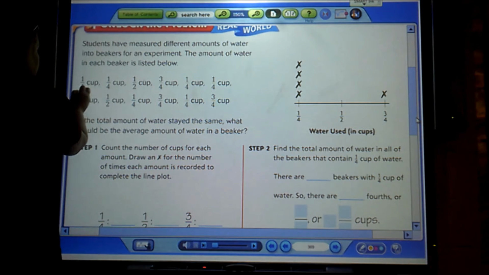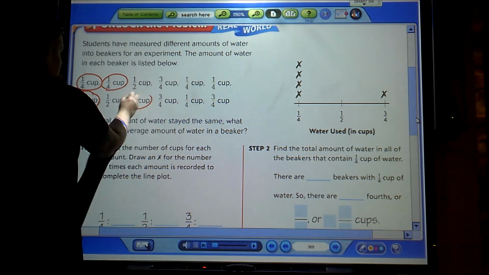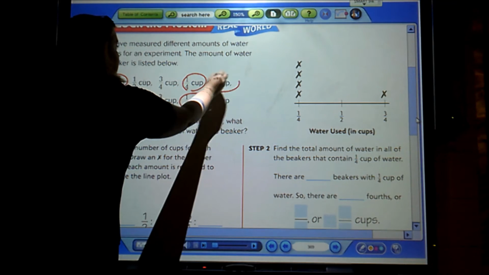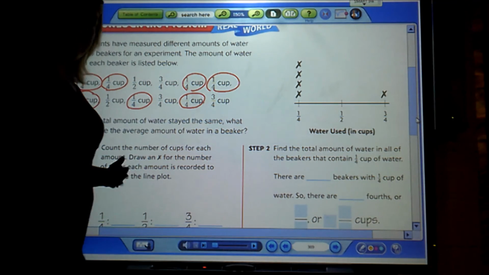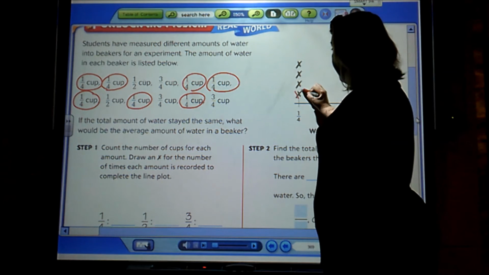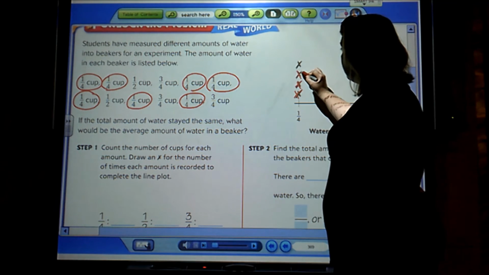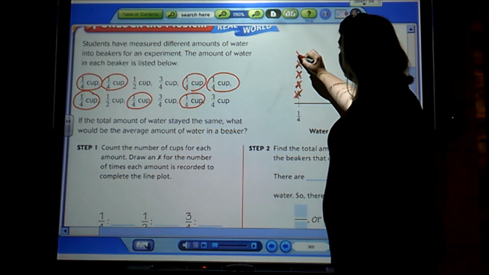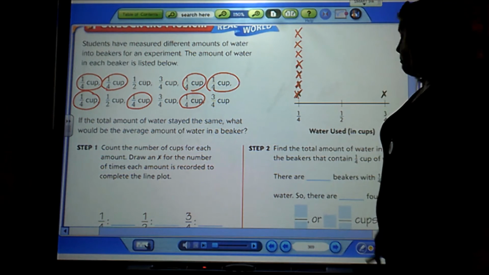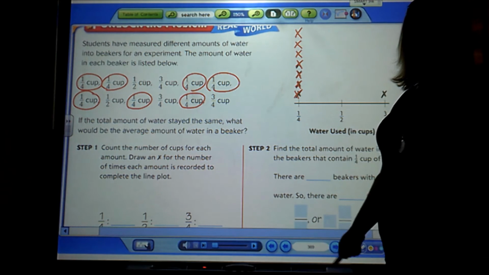So I'm going to count my 1/4. 1, 2, 3, 4, 5, 6, 7. And I'm going to make sure that I have 7 1/4 represented on my line plot. 1, 2, 3, 4, 5, 6, 7. My next measurement that we have on our line plot is 1/2.